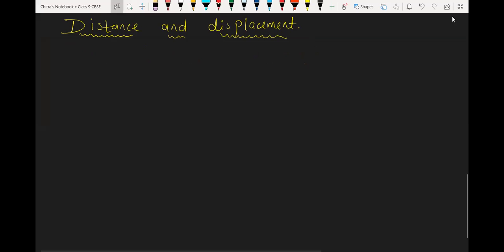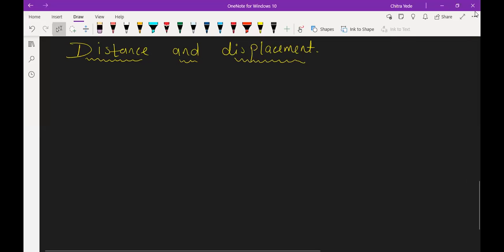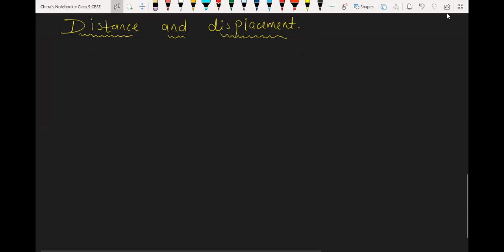Now we are going to understand what is distance and displacement. See, we have to take one example over here. Let me draw one picture, by which you can understand easily.